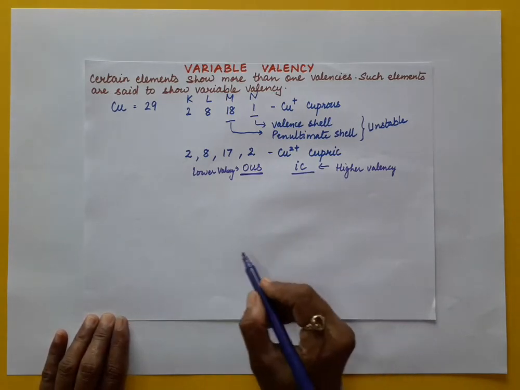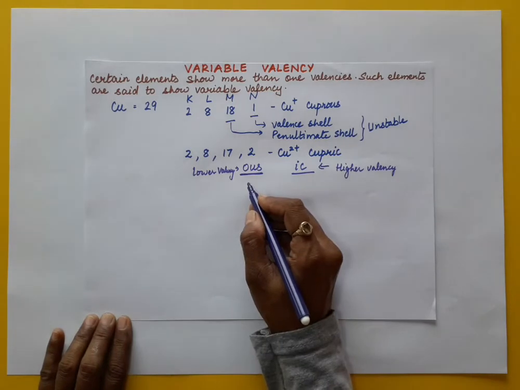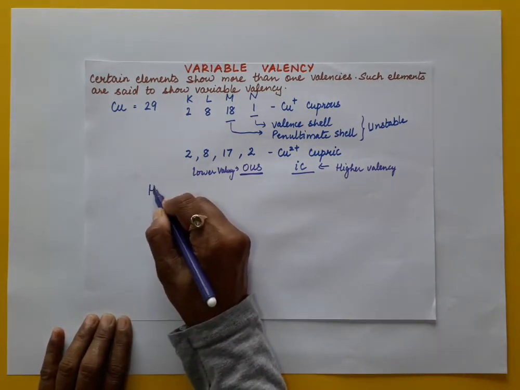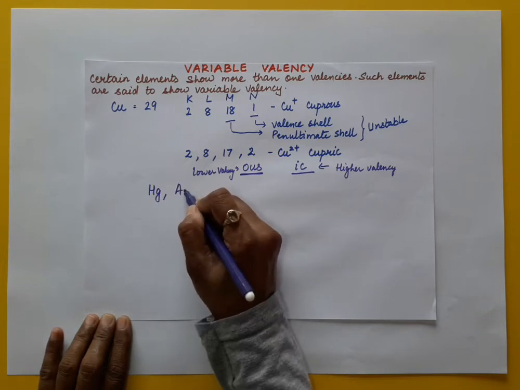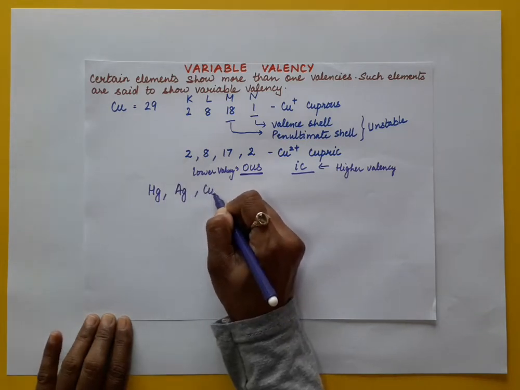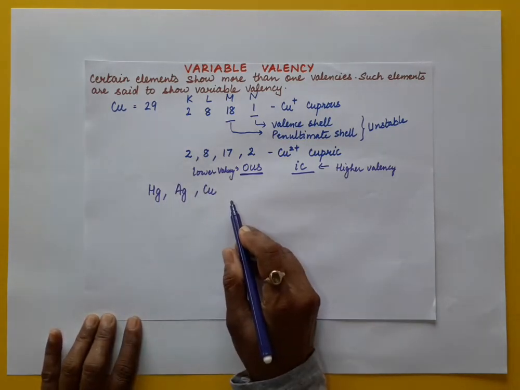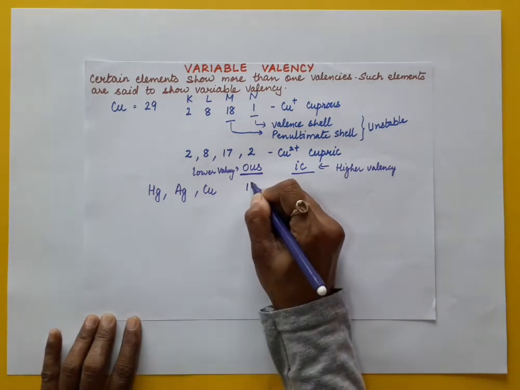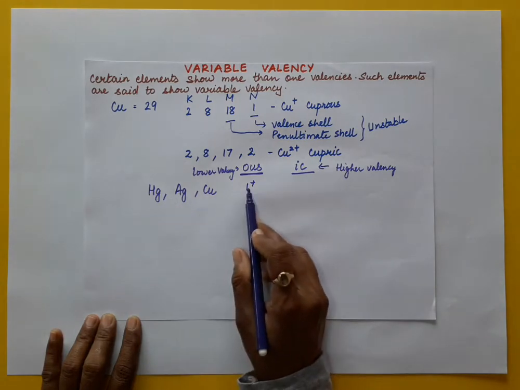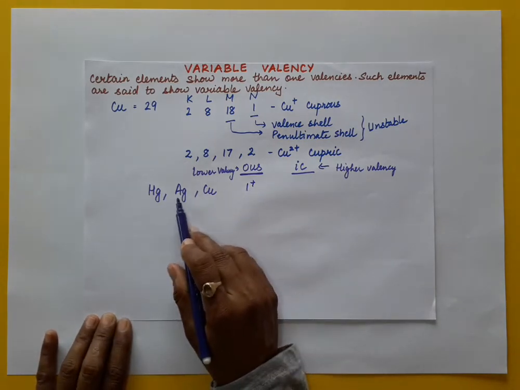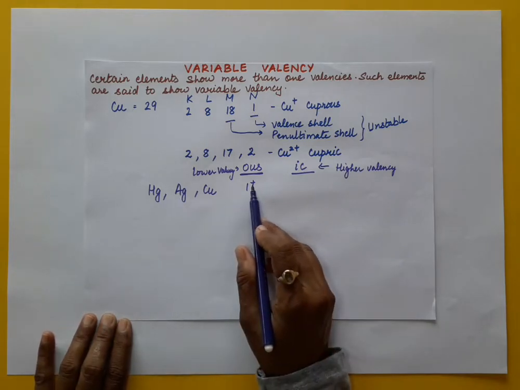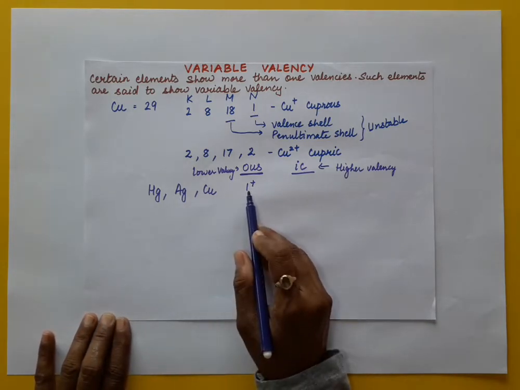Now let us understand this. Here we have mercury, silver and copper. When these three elements end with OUS, their valency is 1 plus: mercurous, Hg 1 plus; silver, argentous, 1 plus; cuprous, Cu 1 plus.